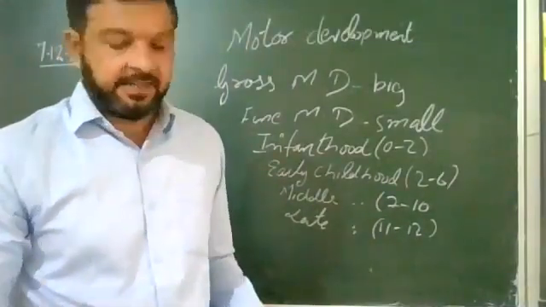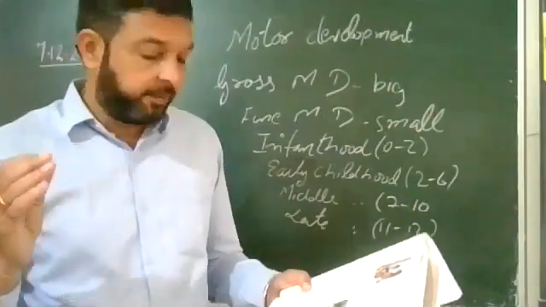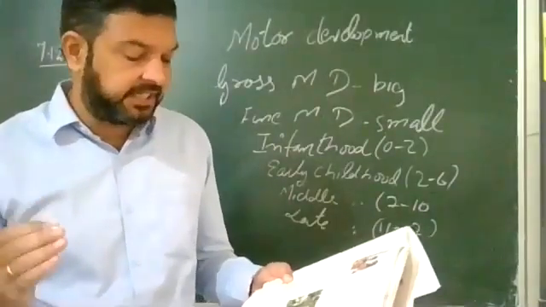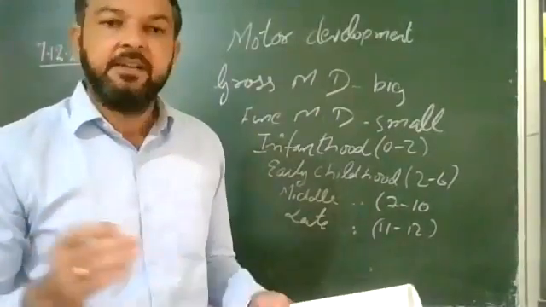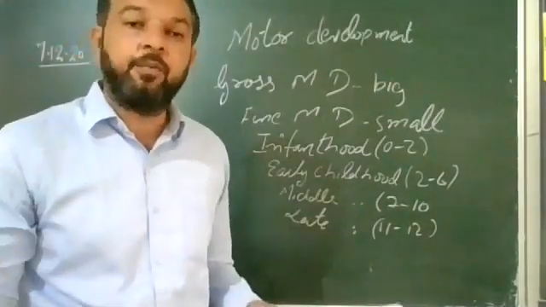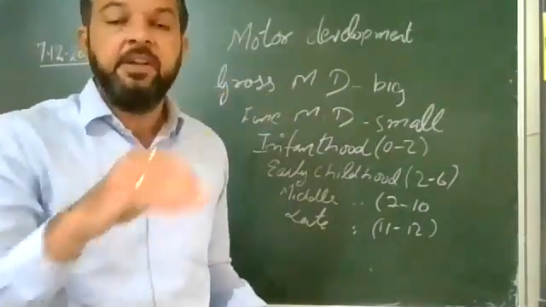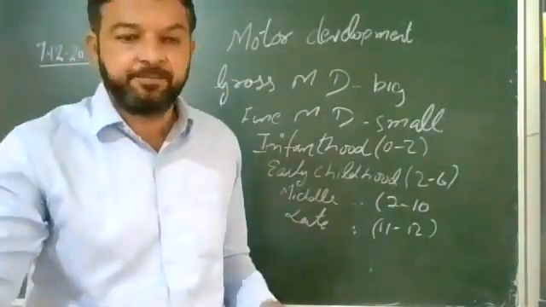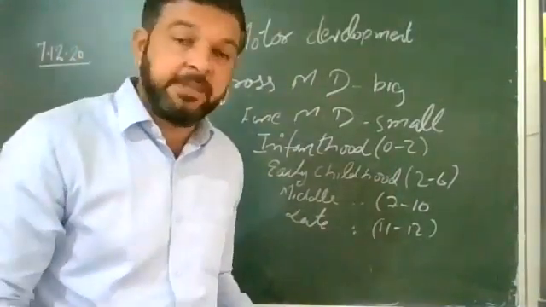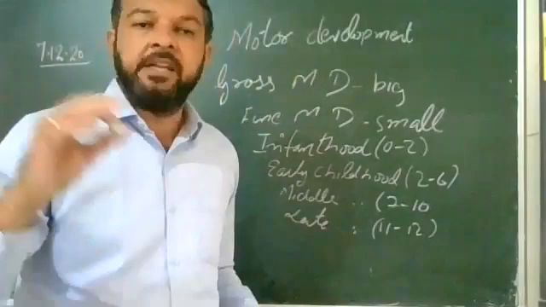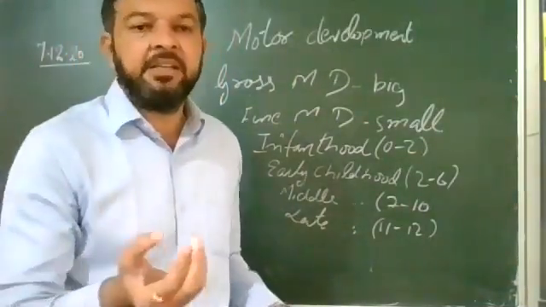After that, in middle childhood, it becomes progressively more difficult to describe changes and differences in motor skill development after the age of 6 years. Because after the age of 6 years, what he has gained has been gained. Now we cannot differentiate between what he gained earlier and what he gained after 6 years, like jumping and running. He started developing, though not running with that much speed, but these are the motor skills he has learned till the age of 6 years.